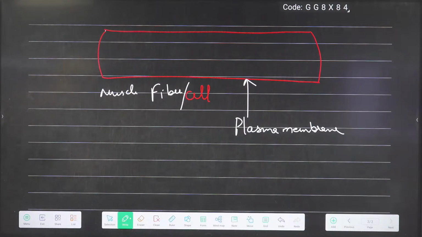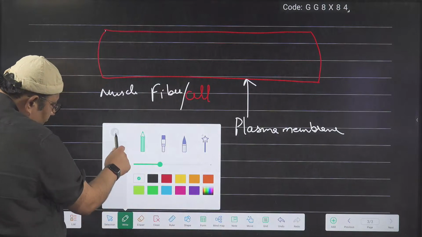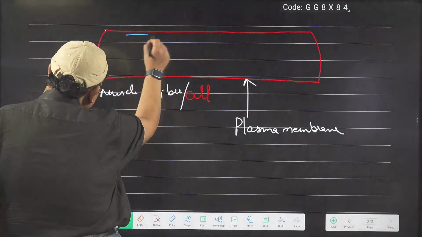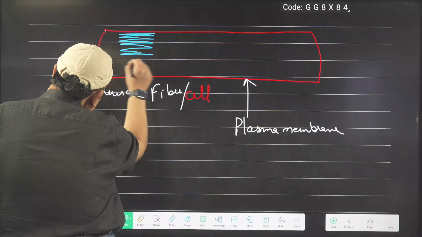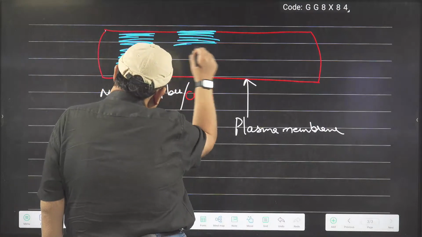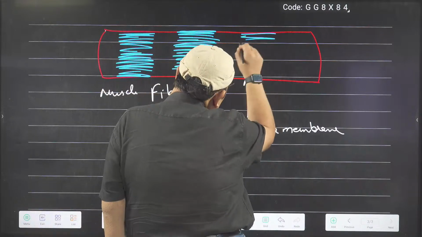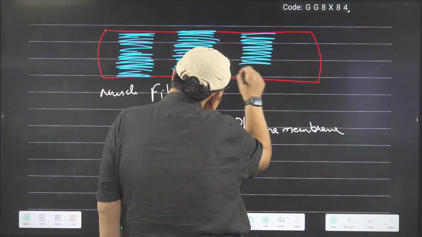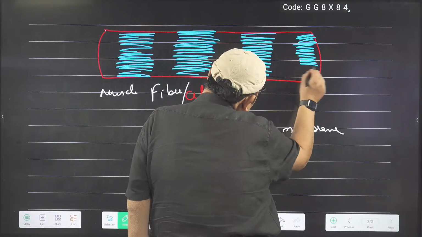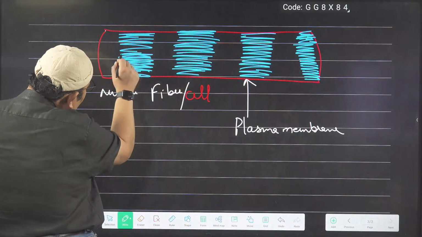And what you see inside is even more interesting. That is the point where I have to bring you, and for that only I have done all that drama before. You see something like this. You will find dark bands and light bands in the form of stripes. And what is the beauty here?